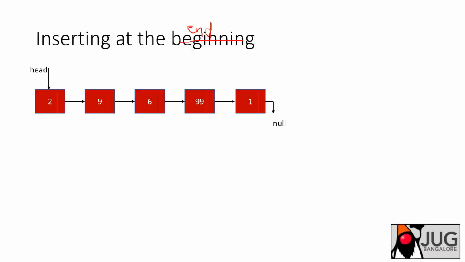What you can do is reach the last node, whose next is pointing to null. First you create a temp node. Here my temp node is created, and let's say I want to insert 10. You reach the last node where next is pointing to null, and instead of pointing to null, you point it to the newly created node. This is what you need to do.